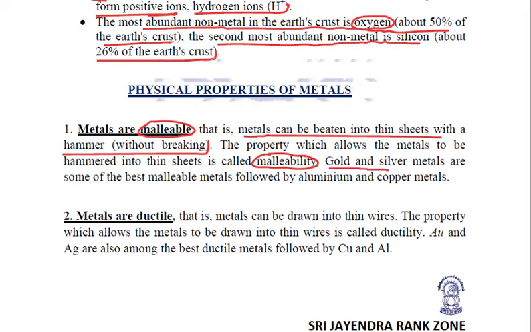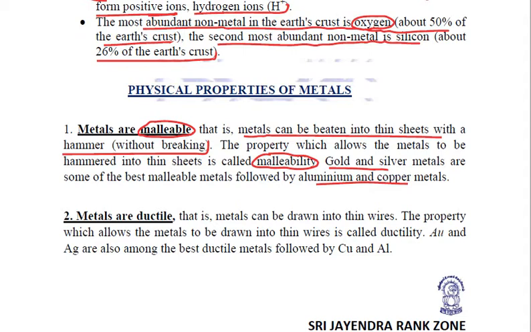Gold and silver are some of the best malleable metals, followed by aluminium and copper. But there are a few exceptions also. Mercury, as we know, is a liquid metal. Of course, it cannot be beaten down into sheets. It is non-malleable. Similarly, sodium and potassium metals are also exceptions to this property.